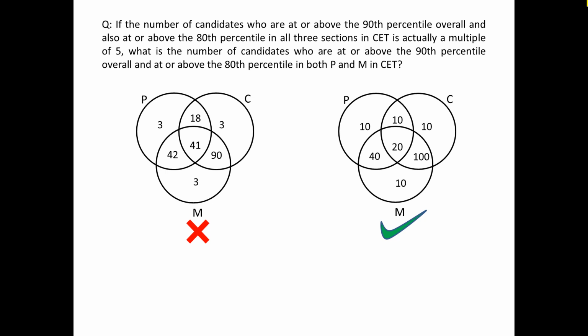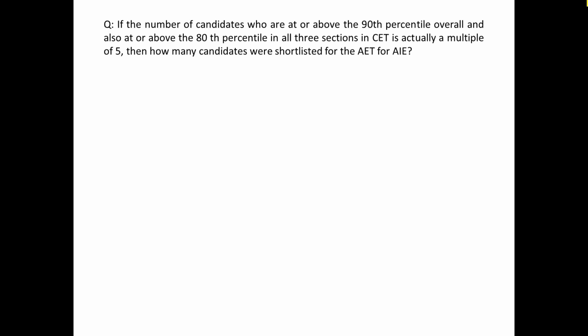So what is the number of candidates who are at or above the 90th percentile overall? Obviously the data is about them only, and at or above the 80th percentile in both P and M. So we have to look at the area which is common in both P and M, and that is represented by this 40 and 20. That means the answer for this question would be 60. 60 people are above the 80th percentile in both P and M. So let's move to the next question now.